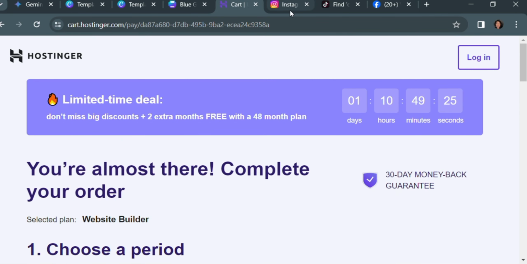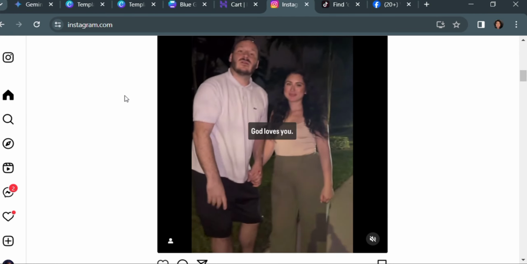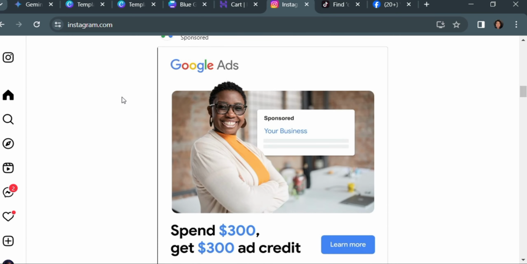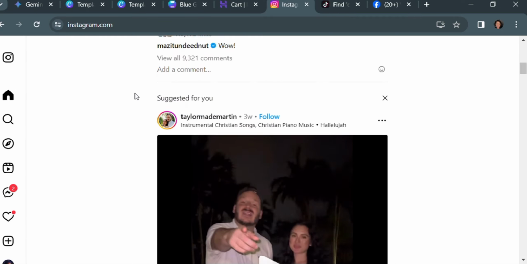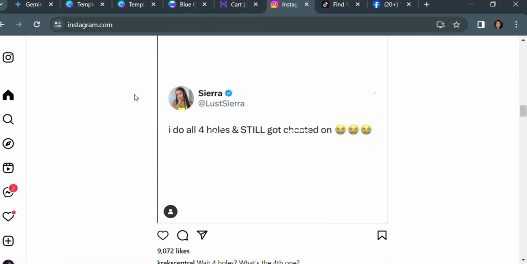Okay, so now the best way you are going to leverage on that is that you're not just going to stop there and hope for Google to do all the work for you. You want to cross post, you want to cross advertise, and you can do this by the social medias that we have going on. You can see that Instagram is big and is growing every day, and you want to go out there, say something about your products, tell them what it can do and how it can help them.